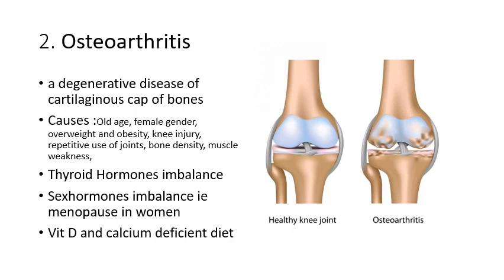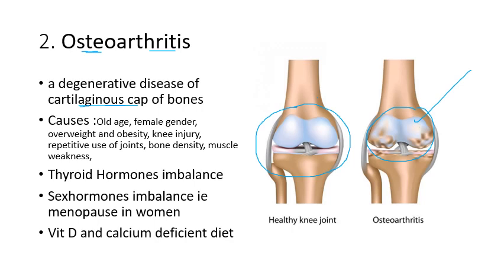The next is osteoarthritis. Now osteo means bones, arthritis. Here there is no granule formation or no such things. Here it is the degeneration of the cartilage cap of bones. Now you can see over here in the diagram that this is a healthy normal joint, whereas this is a joint in which its cartilaginous cap is degenerated.